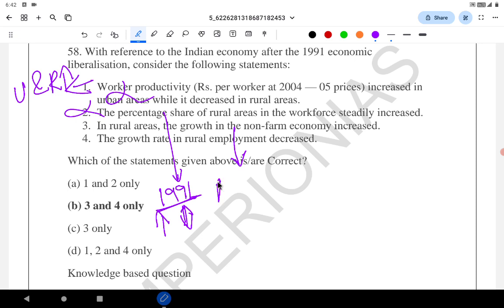Like we normally read it, the percentage of people dependent on agriculture was 70%. Now it has, I think, reduced to 50%. It means people have moved away from agriculture. 3 is correct. The growth rate in the rural employment decreased.